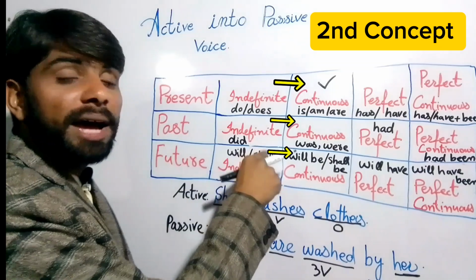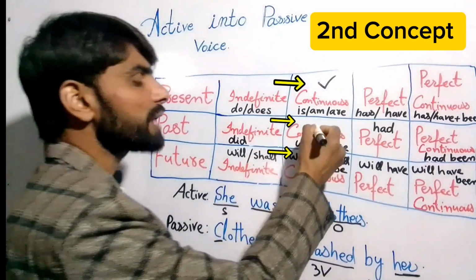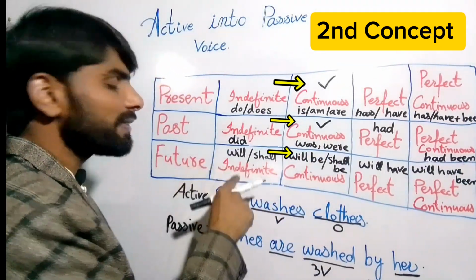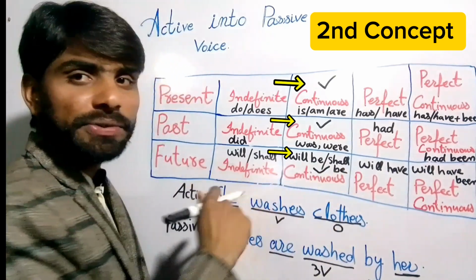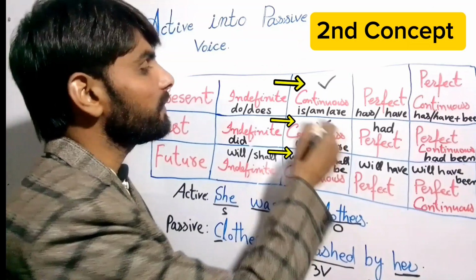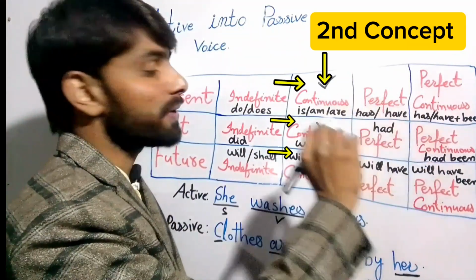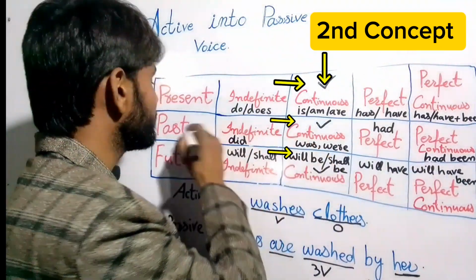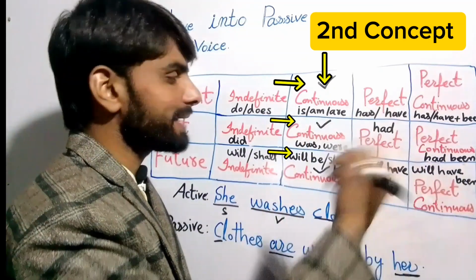So if our active sentence is past indefinite, right, then we will use the helping verb of the past continuous, right? And if our sentence is future indefinite, then we will use the helping verb of future continuous, right? So if our active voice sentence is present continuous, then we will use this helping verb. We will not use another tense helping verb, right? So if our active tense is past continuous, then we'll use the word was, right? We'll not use the next tense, right?